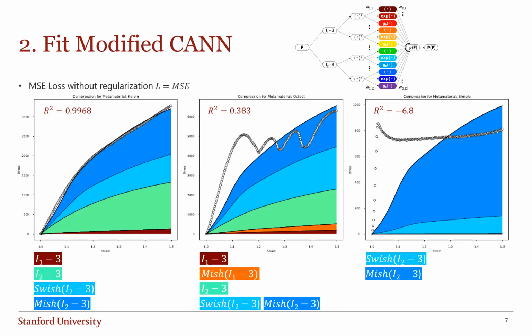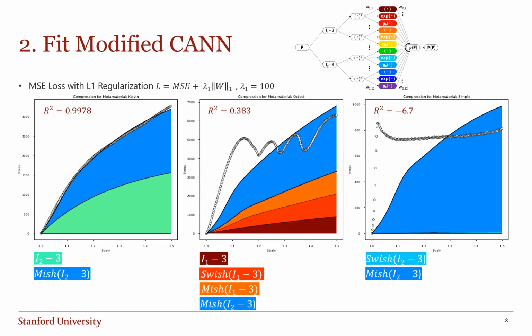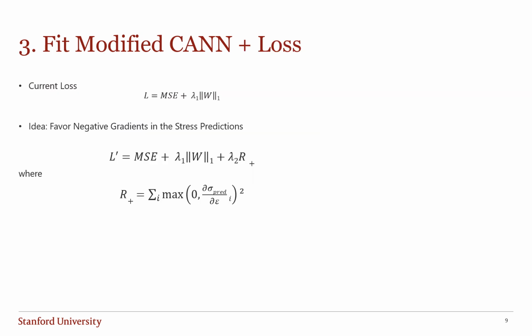Without any regularization, we can see that those two new activation functions appear in the models, but they fail to capture buckling. Moreover, we have too many terms, so let's add a penalty, an L1 penalty. Still, it's too far from being satisfactory, so that's where I decided to add a penalty loss that aims to favor negative stress gradients. This will be denoted as R+.